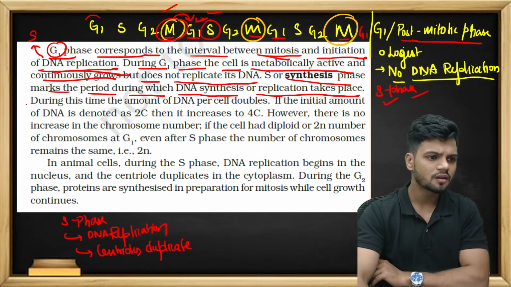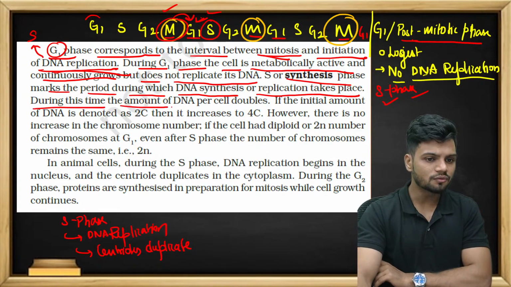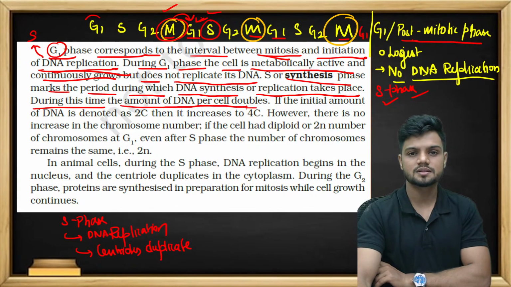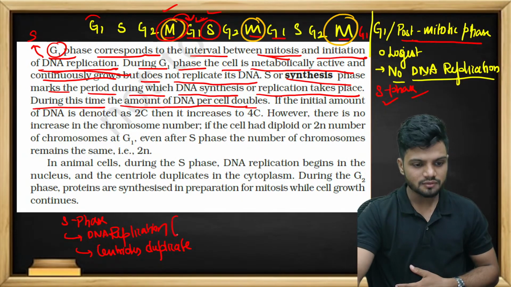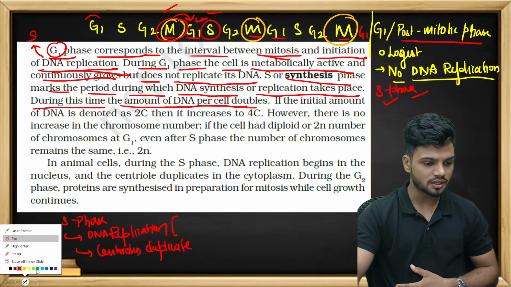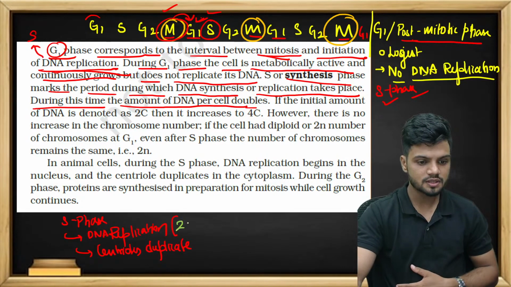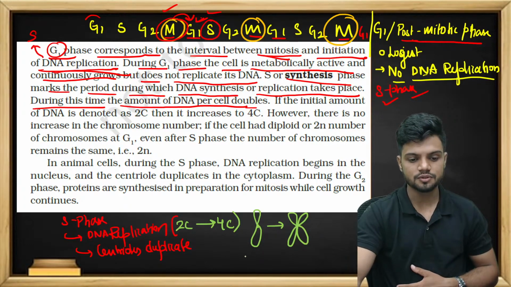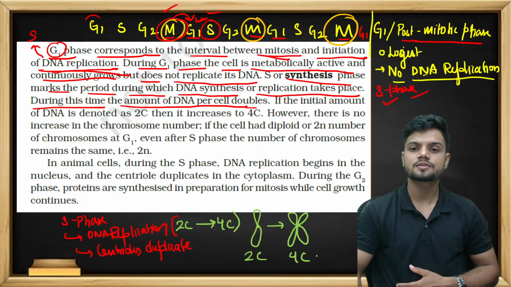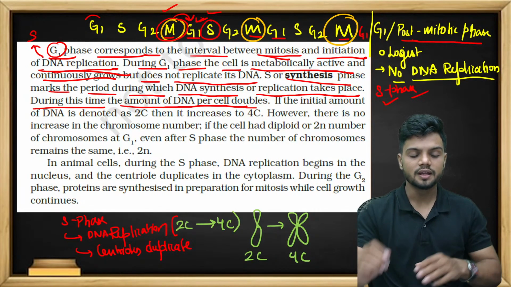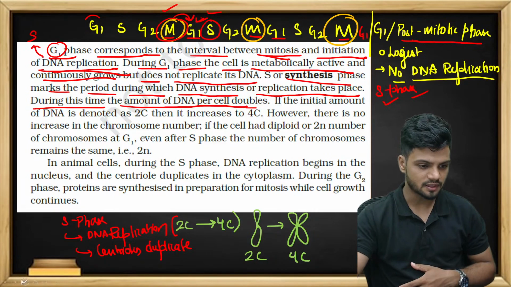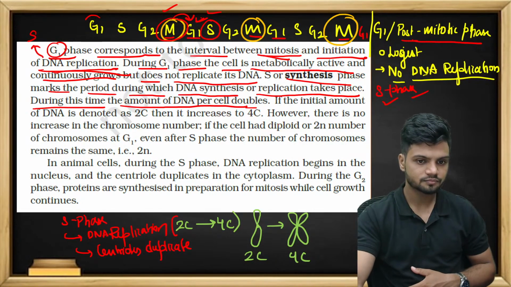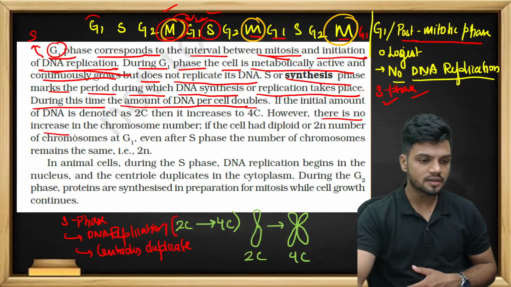Now during this time, the amount of DNA per cell doubles. For example, because of DNA replication, if the DNA content was 2C, it will become 4C. If the DNA was looking like something like this, it will become like this. 2C to 4C, in the S phase. However, there is no increase in the chromosome number.